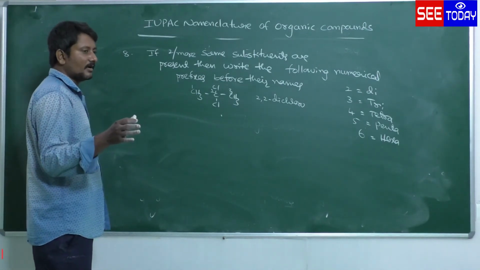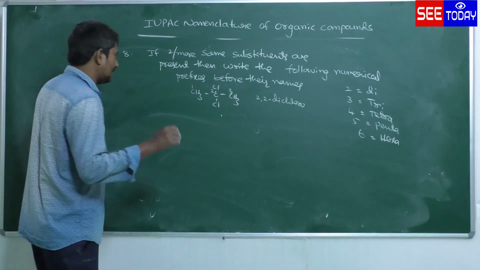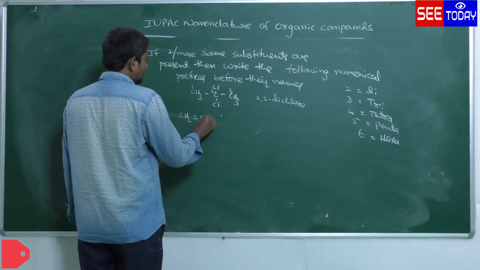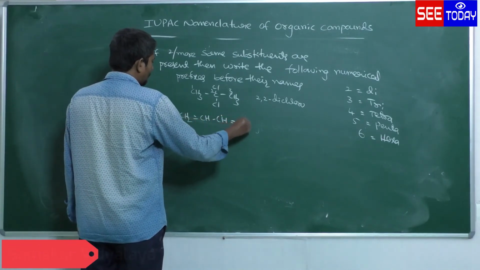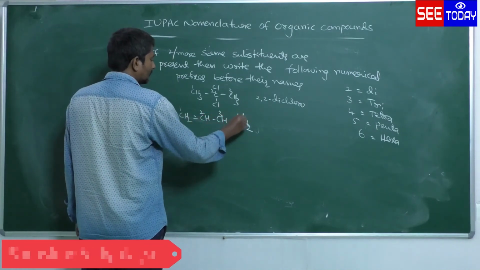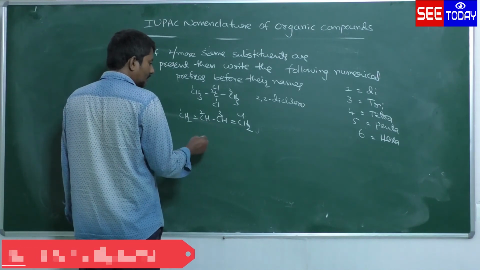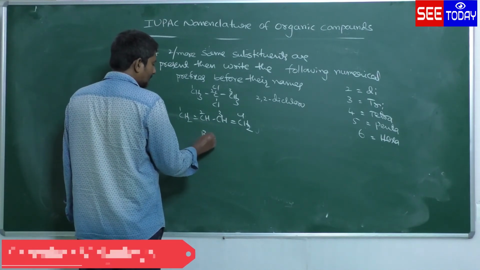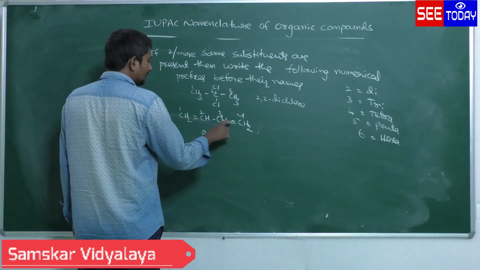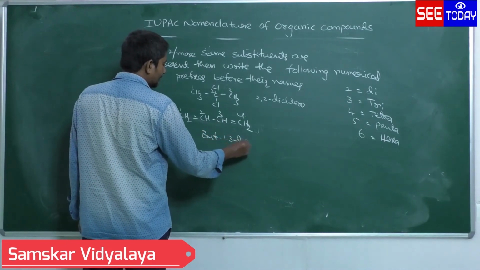Suppose I am taking double bond. You have to repeat the same for the primary suffixes. Let us see that example also. CH2 double bond CH, CH double bond CH2. Double bond is the primary suffix. 1, 2, 3, 4. Okay, no substance, no prefix. Directly start with root word. That is bute. 4 carbons means bute. Then double bond is present at first carbon, third carbon. Bute, 1 comma 3, diene.